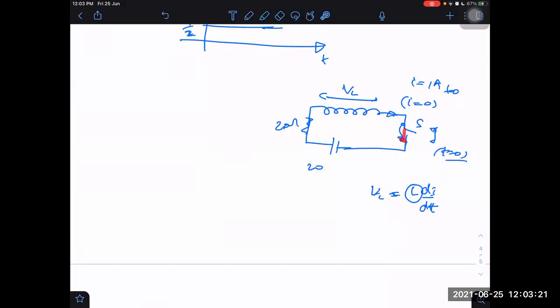It is just the time taken to open the switch. That is also a very small amount of time, some insignificant time, a microsecond or maybe less than that. In that time only the current becomes 1 to 0. Okay. But the spark will be there, means some sparking will be there. You can conduct this experiment.